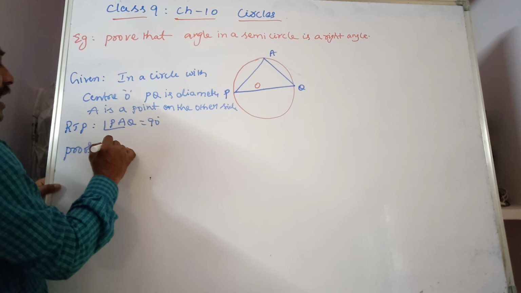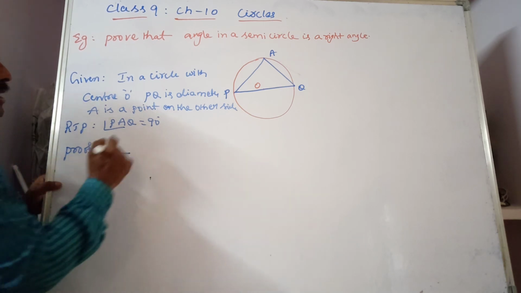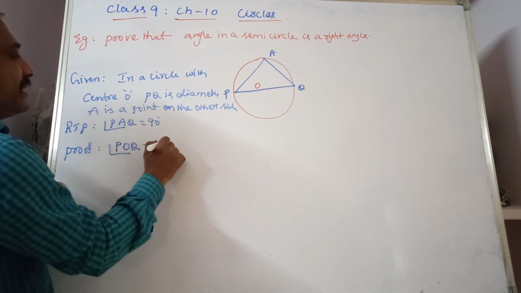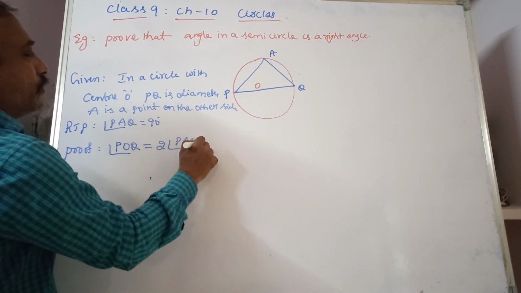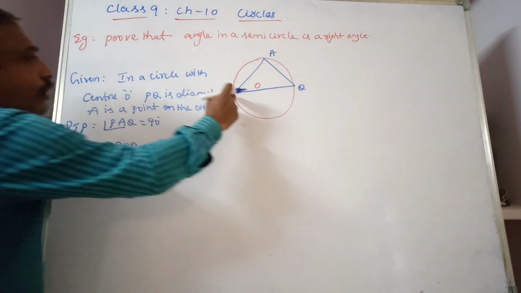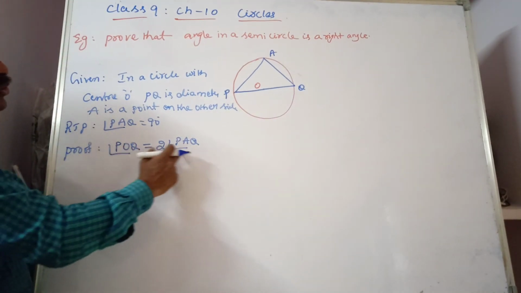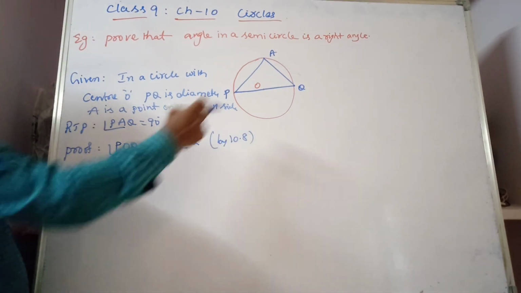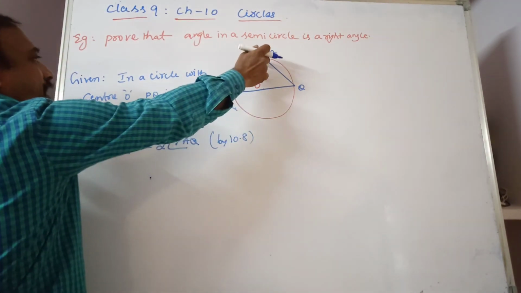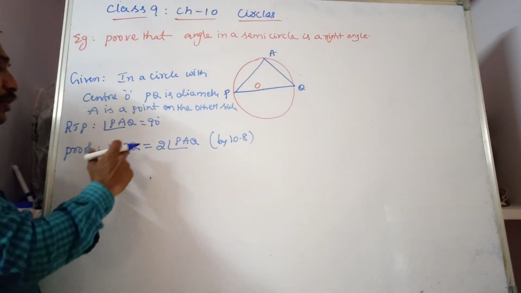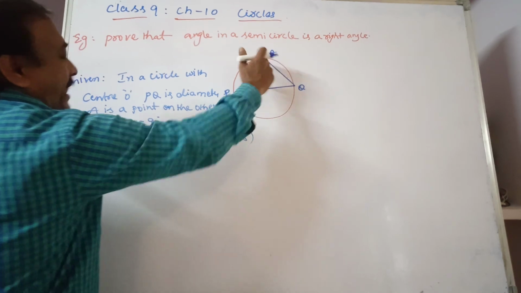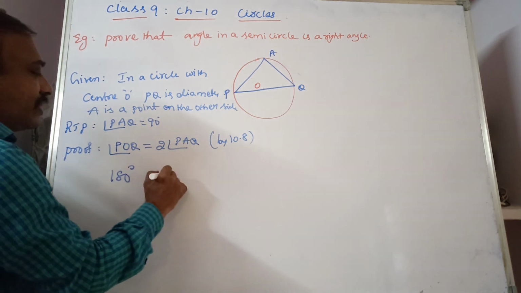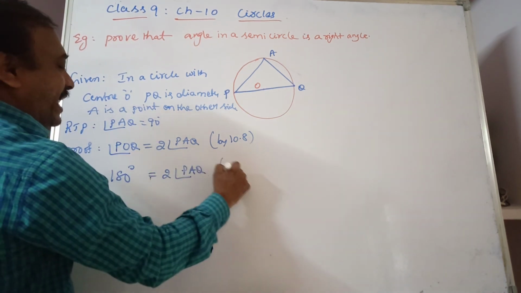As we know, angle POQ is equal to 2 times angle PAQ. How? Angle POQ is a straight angle, which is equal to 2 times PAQ by theorem number 10.8: the angle subtended by an arc at the center is double the angle at any point on the remaining part of the circle.